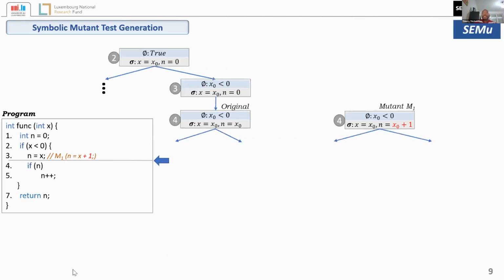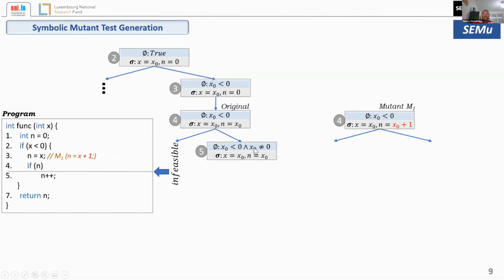So what we can do then is to propagate a bit further by exploring the path a bit more, and we will get something like this with the original. If we continue the execution with the original, we will get an infeasible path, and also if we consider the then side of the if here at line 4, we will have this one.